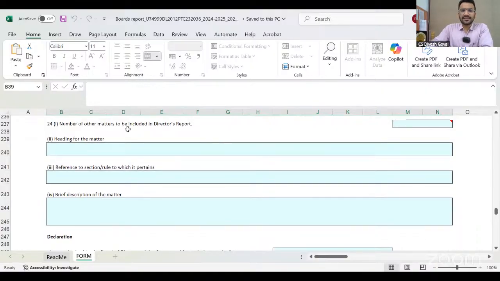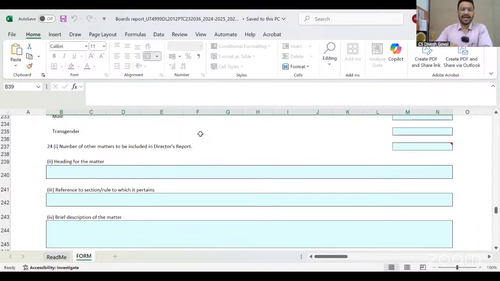24 number column is other matter to be included in director report. If any matter of the director report as per section 134(3) or rule 8 or rule 8A is not covered above, you have to fill here. For the benefit of the professional fraternity, in my draft director report, at the end, I have mentioned which are the disclosures of a small company, which you have to mention here, of non-small company, which you have to mention here, of public company, which you have to mention here. So it will be easy for you to do that task.